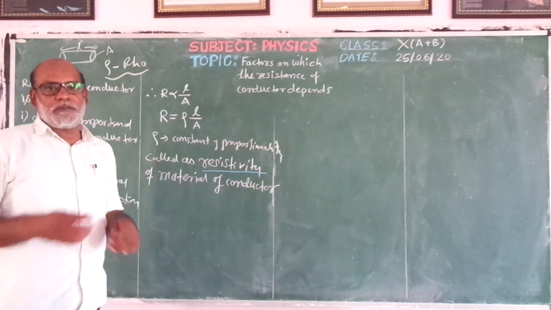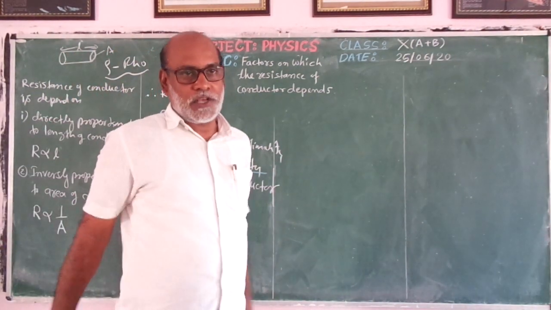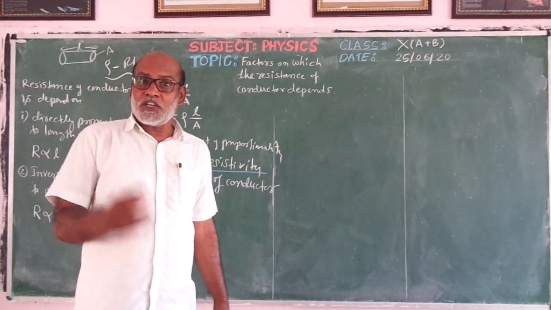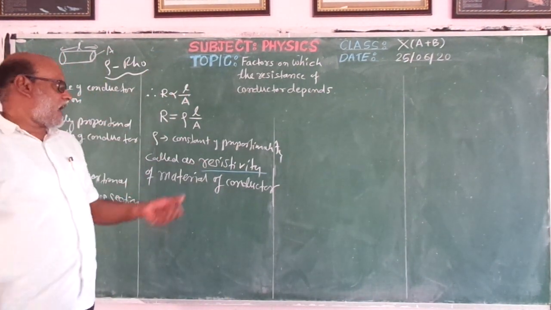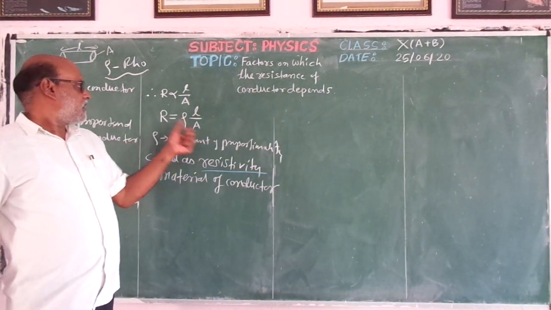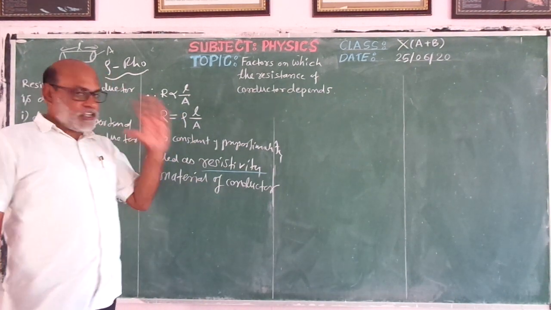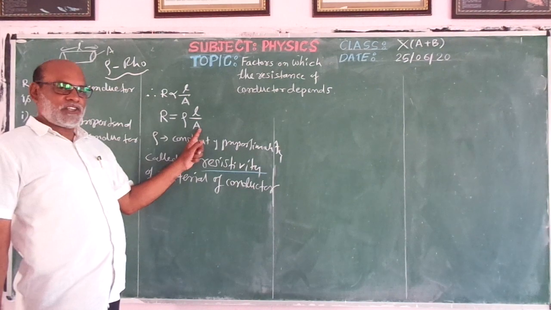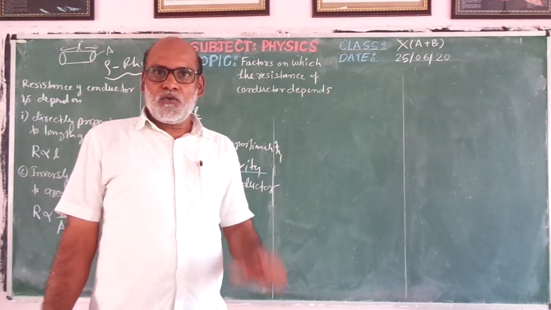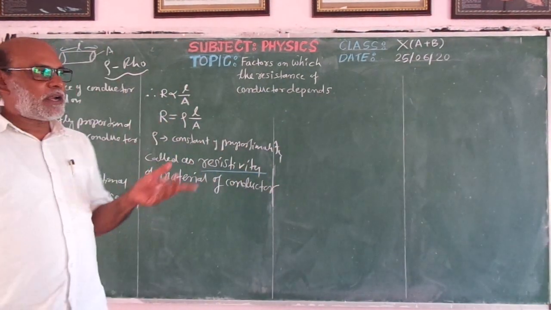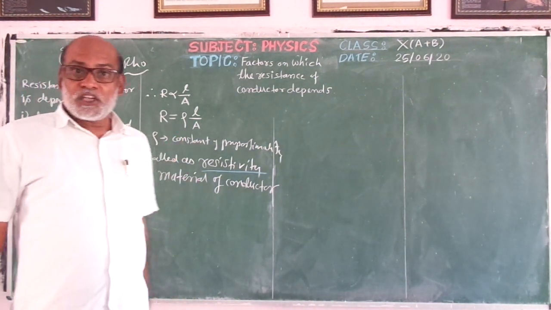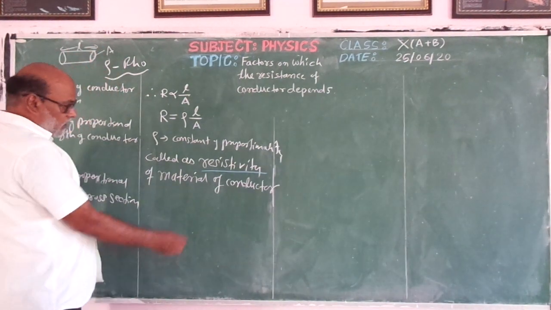There is another name for resistivity also. That is called the specific resistance. It has another name, specific resistance, because it is the resistance of a conductor under a specific condition. Okay? What is that specific condition? If we consider L equal to 1 meter and A equal to 1 meter square, then R is equal to rho. That means it becomes the resistance, but under specific conditions. The conductor should be 1 meter in length and its area of cross section should also be 1 meter square. The resistance of that conductor is nothing but its resistivity, and hence many times another name is utilized. What is that? It is the specific resistance of the material of the conductor.